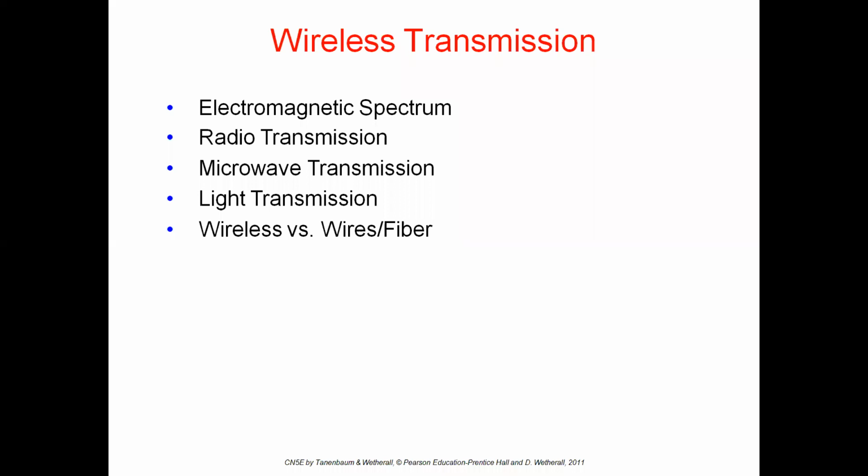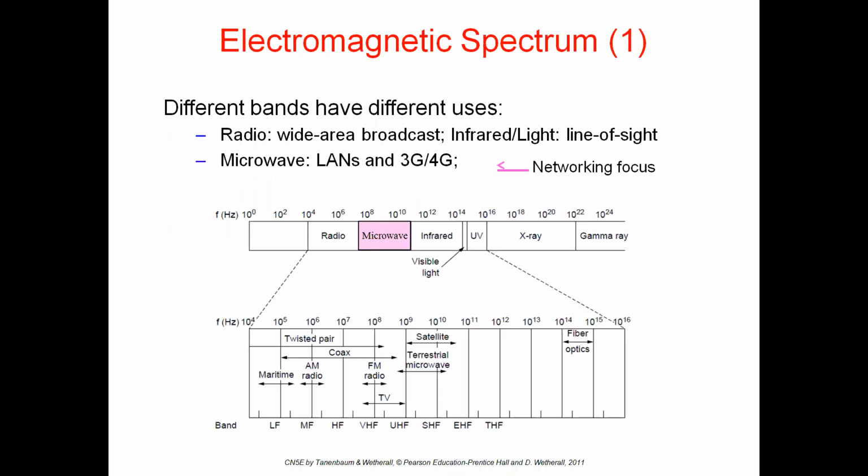In the wireless transmission medium, we are going to discuss what is the electromagnetic spectrum, radio transmission, microwave transmission, light transmission, and after that we will see the comparison between wireless versus wires and fiber cables. Okay, going to the first topic, electromagnetic spectrum.